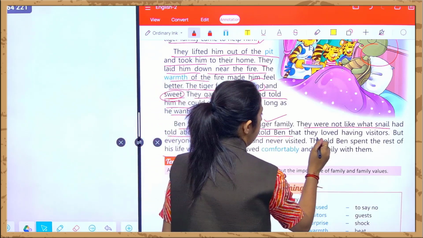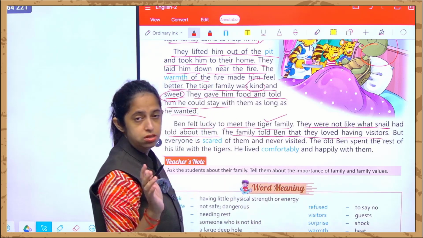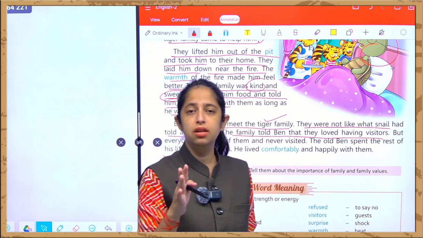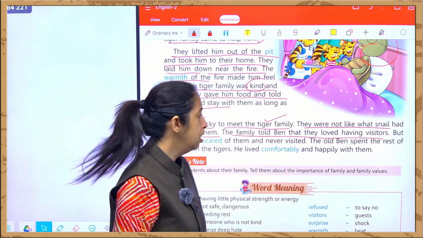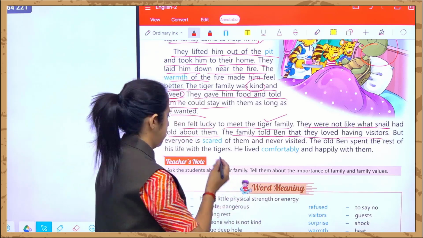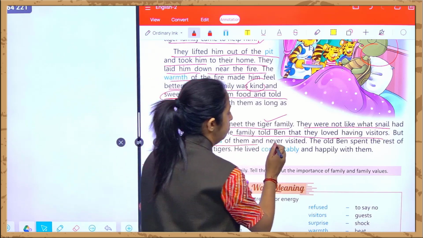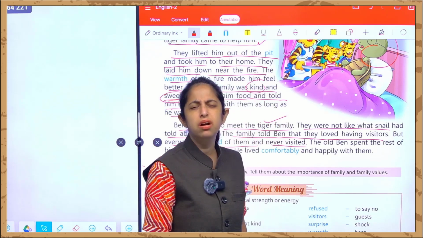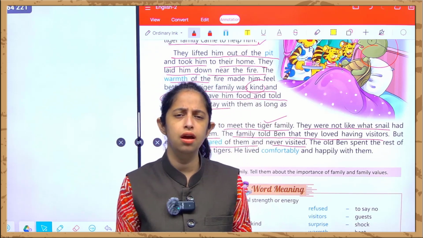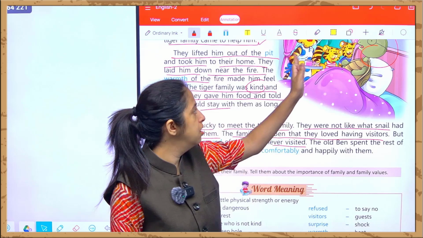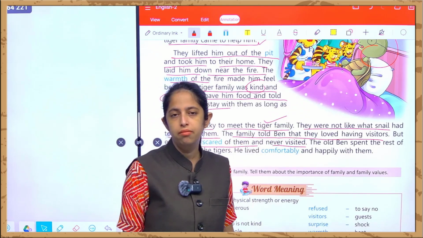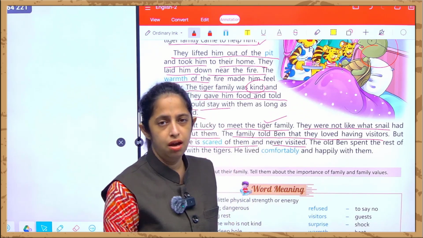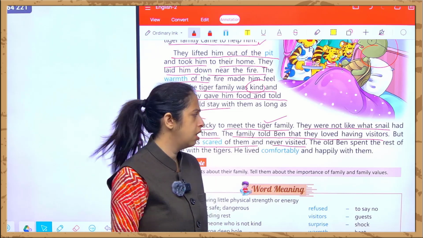The family told Ben that they loved having visitors. अब family ने क्या बोला? That they love having visitors. They love greeting the visitors. But everyone is scared of them and never visited. सब लोग scared रहते हैं because, as you can see, this is a tiger's family. That is why people were very scared. मतलब people generally used to be scared of that.